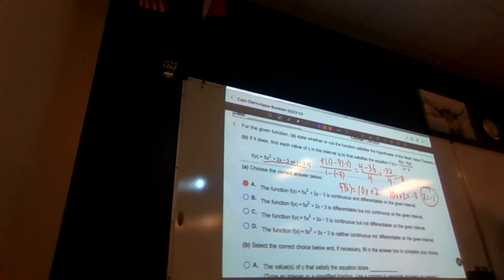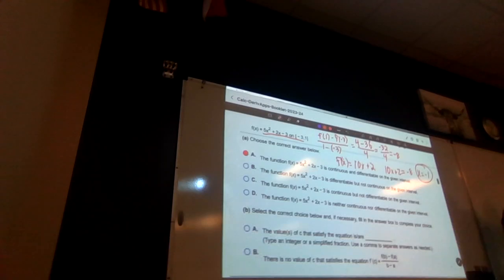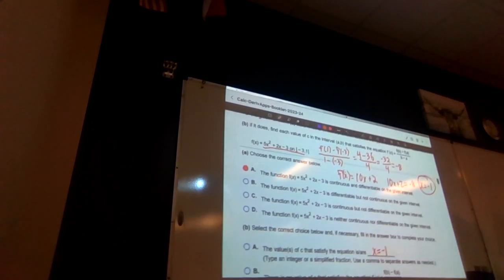Okay. So therefore, the value of C that satisfies the equation is, in this case we only have 1, so x is equal to negative 1. So that means that we have a tangent slope of negative 8 at negative 1. Again, all we're doing here is we're using this point and this point here. That's the secant. Therefore, there should be some tangent that is perfectly parallel.